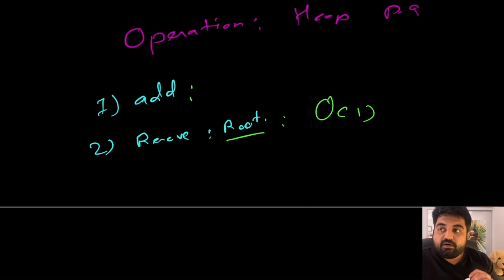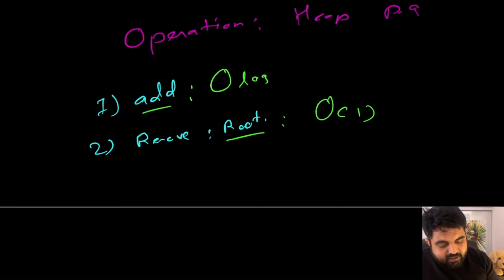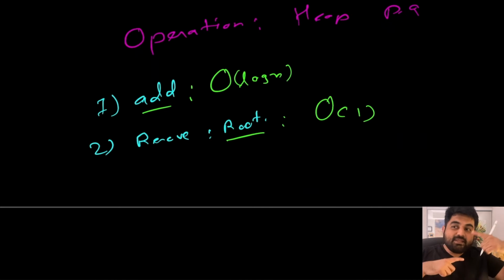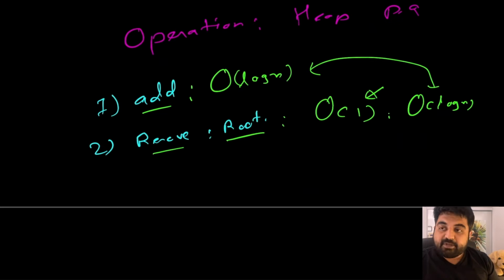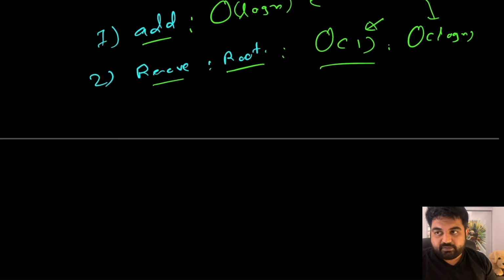Now adding is actually done in big O of log n time. Why log n time? Because we have to do the heapify operation, so that's why it takes log n time. And even for the removal, we can figure out the value in big O of one time, but once again after removing we have to do the heapify operation, so that could potentially take big O of log n time. So in the worst case scenario, it is typically big O of log n. In the average scenario, it's usually going to be big O of 1 or around that time.